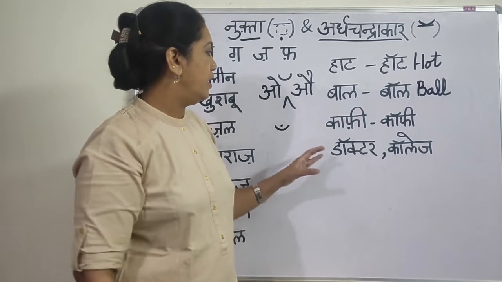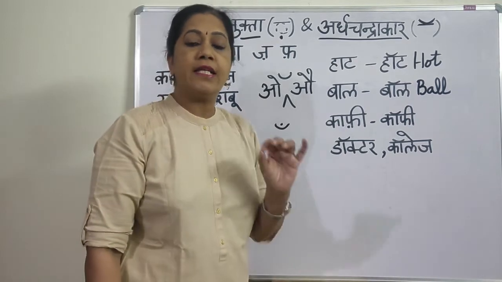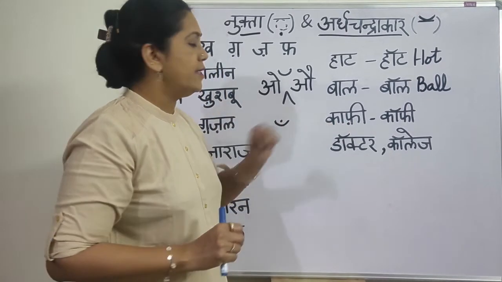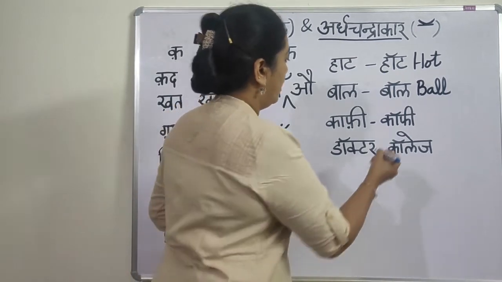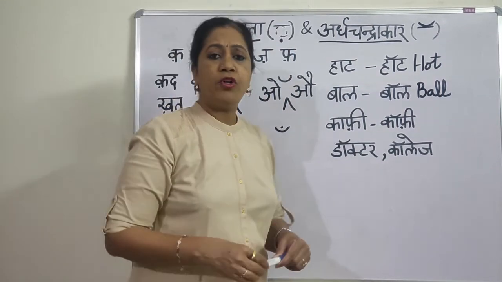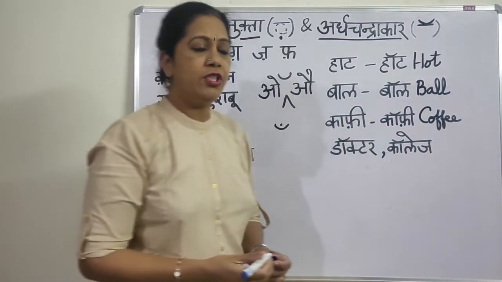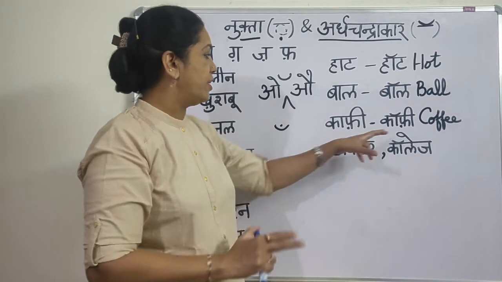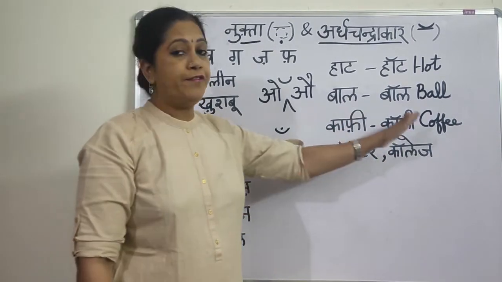Now the next one is kafi. Here I have given the same kind of nukta. Kafi means bas, enough, sufficient, as in kafi hai. Now here it is coffee. We can put a dot also. Coffee is the hot beverage which we have. So this is kafi, enough or sufficient, and that is coffee. So that is the difference between the two.